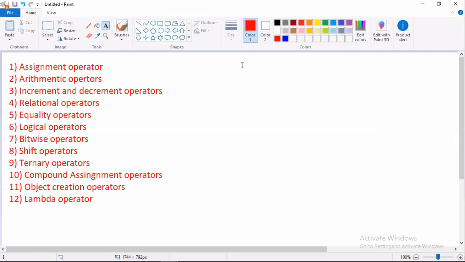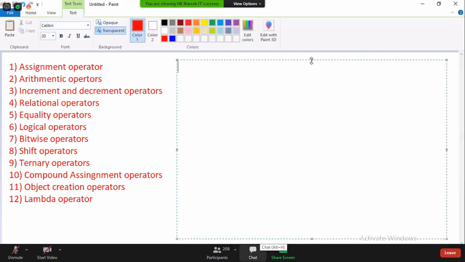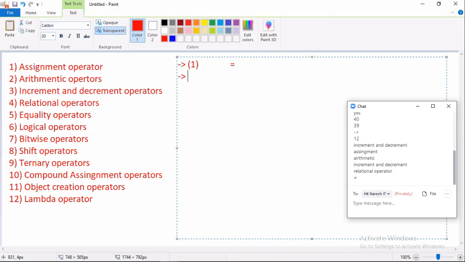Under these 12 categories, how many operators are there? We need to know, and what is each operator? We should know. Okay, right. Now under assignment operator, we have only one operator, that is assignment. Next, under arithmetic operator, we have 5 operators. They are plus, minus, into, division, modulo.